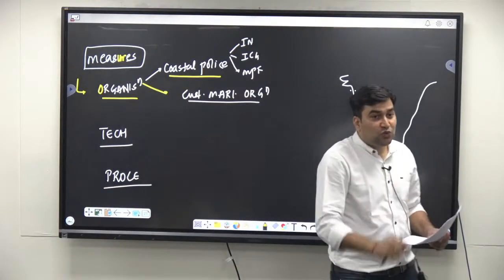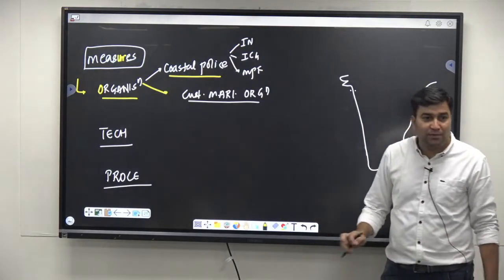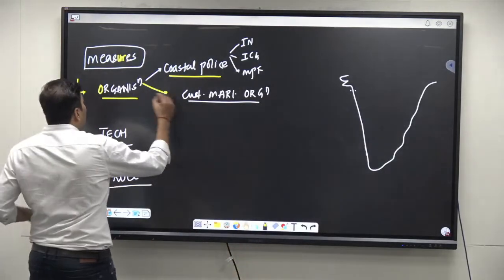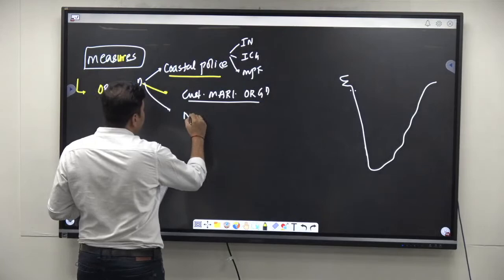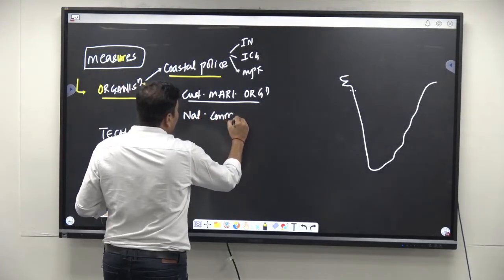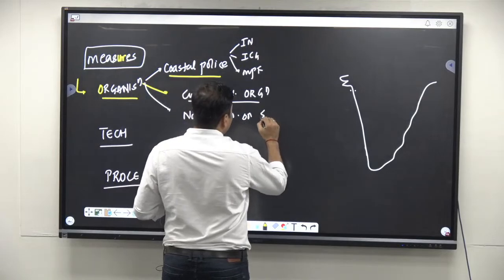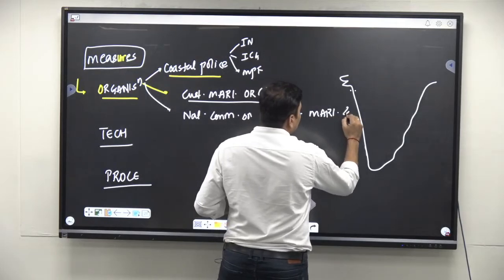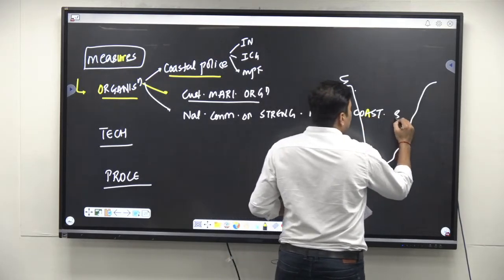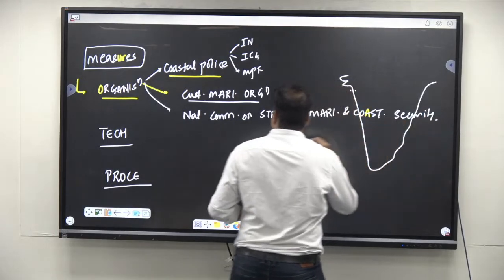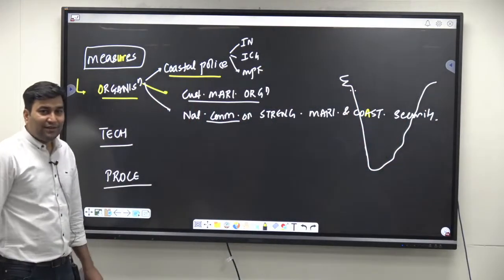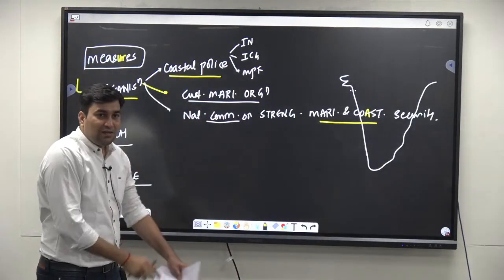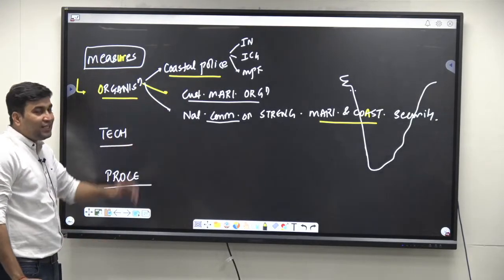It is as per the Nag Chaudhary Committee. It was established as per the Nag Chaudhary Committee to ensure that customs के पास में कुछ गलत चीजें ना हो, right? And at the organization level, you have something called the National Committee on Strengthening Maritime and Coastal Security, which is headed by the आपका cabinet secretary. So it is going to strengthen the maritime and coastal security both. Is it clear? इसके लिए आपके पास these are a few of the organizational measures.